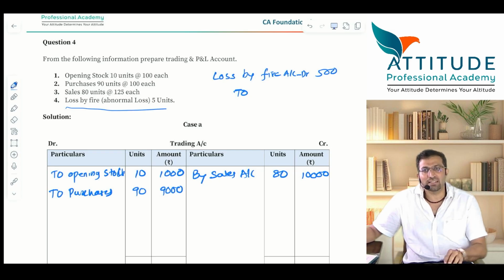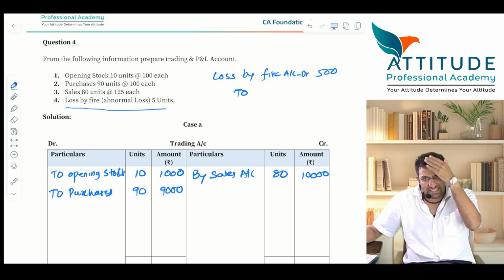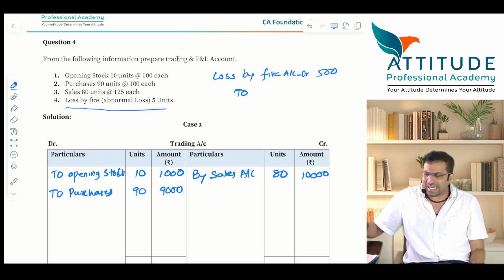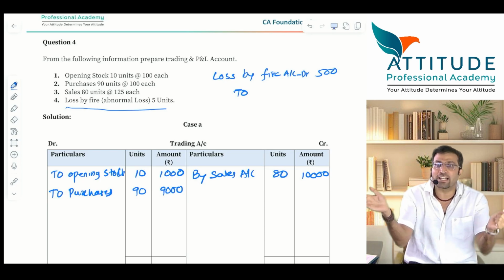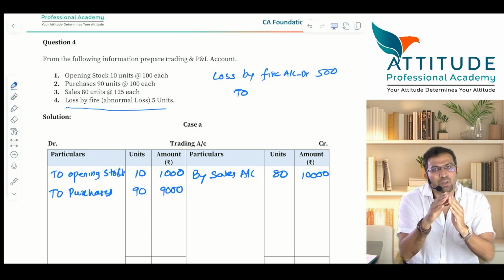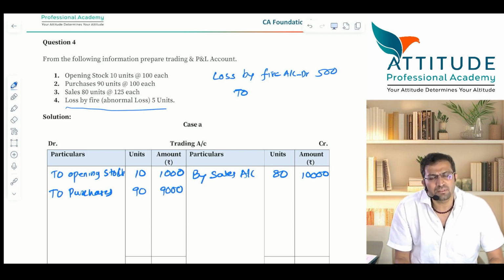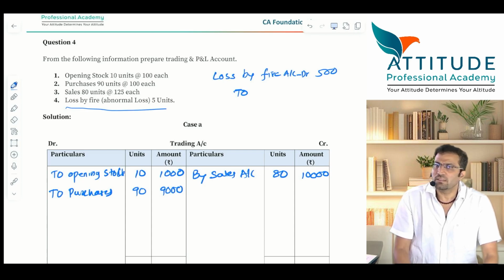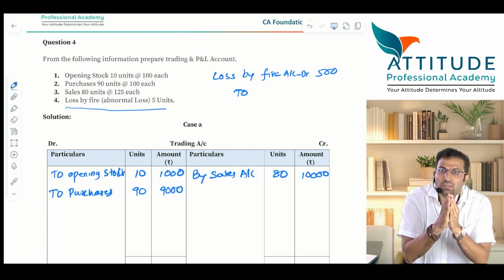Three times, Andre. When I'm asking 2, it means that you are saying something wrong. Now I'll tell you why 2 purchases is not the correct answer in this case. The reason is you have already closed the purchase account. When you have closed the purchase account, how can you adjust with purchase? The purchase account is closed.